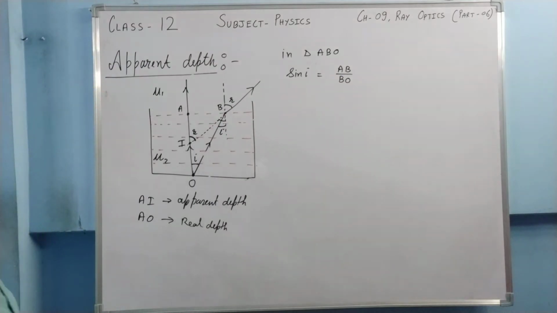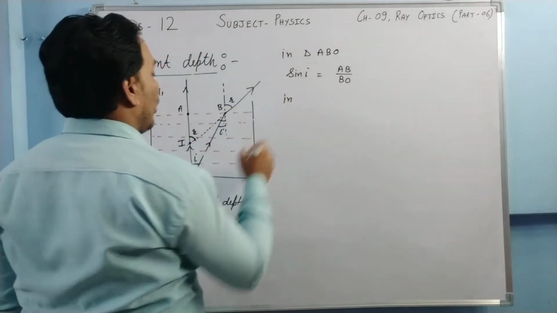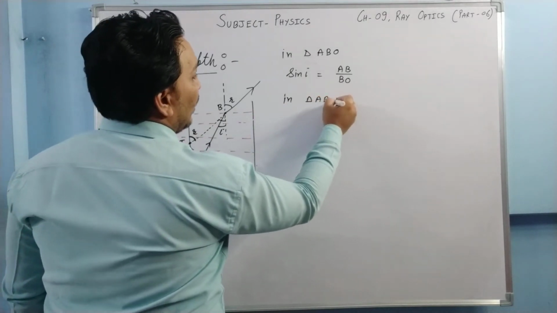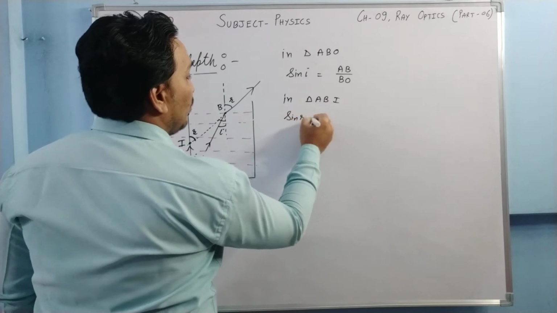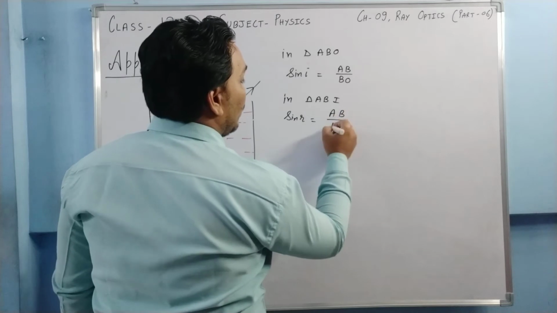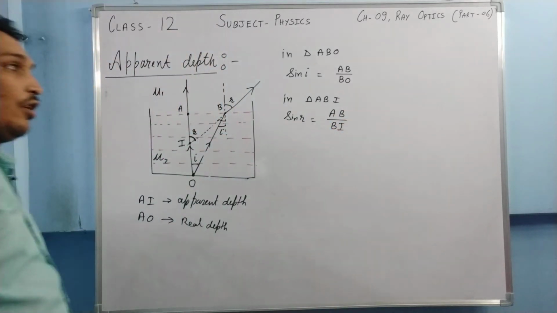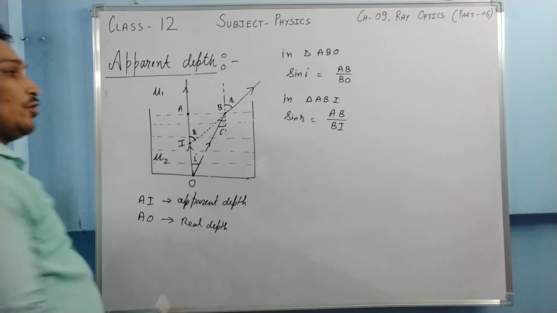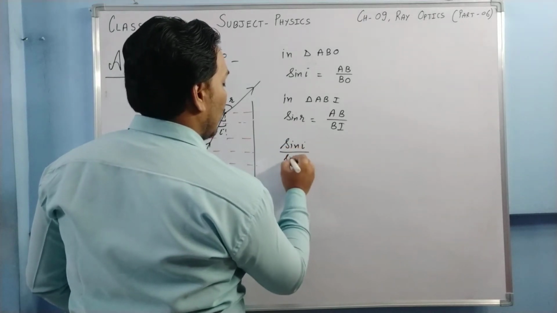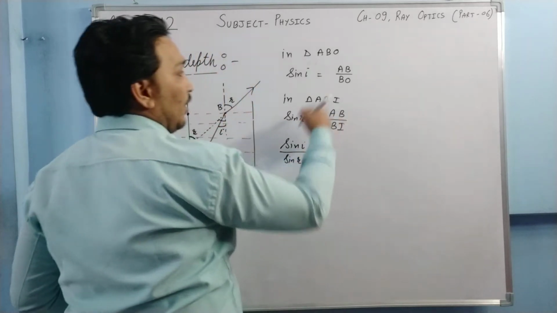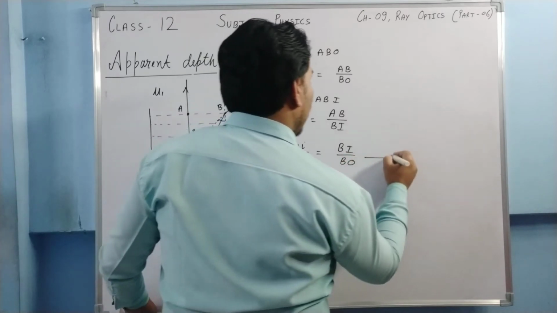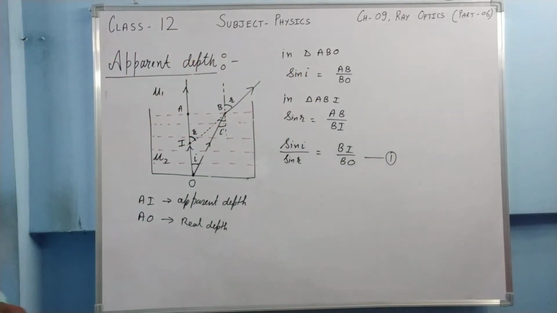Okay, and in a different triangle, triangle ABI, sin r is going to be what? So this is r, so AB upon BI. Now if I divide these equations, we are going to have sin i upon sin r, and AB will be cancelled out. I am going to have BI upon BO. Let this be equation number 1. I hope till here there is no problem.